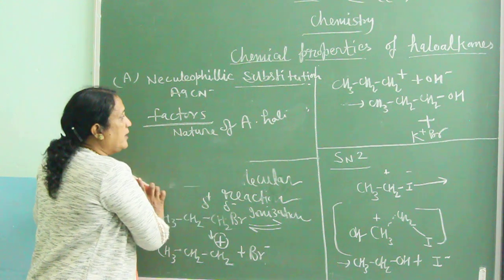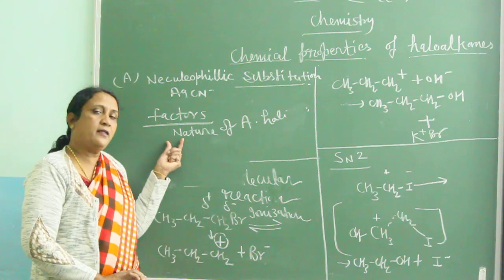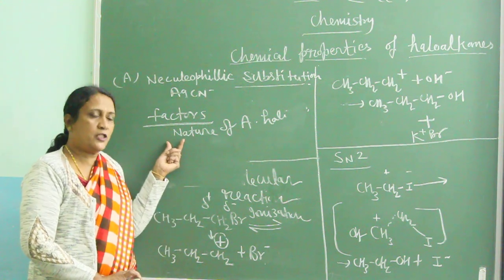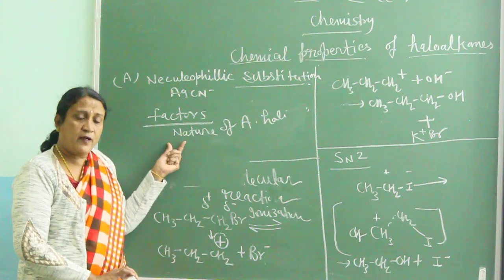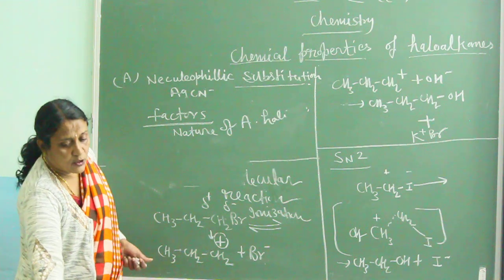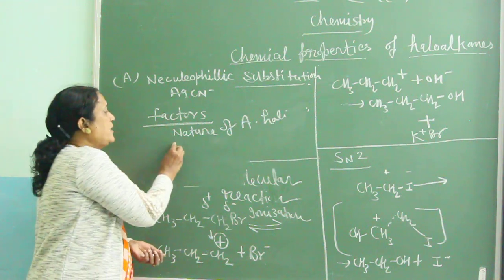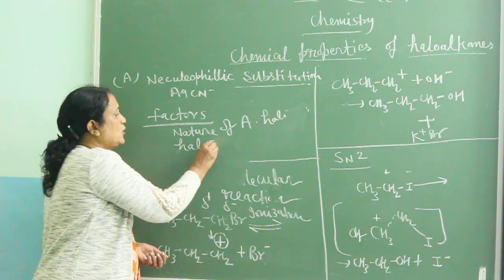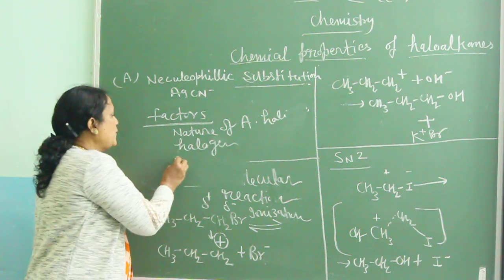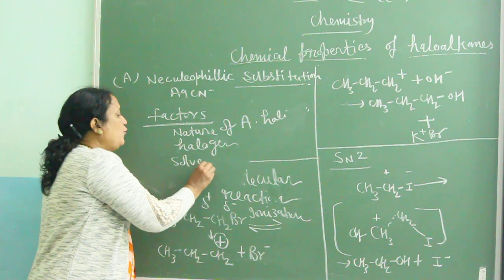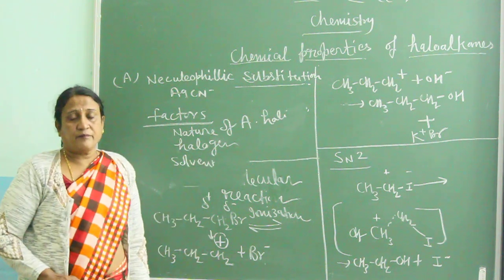So the first is the nature of the alkyl halide, whether primary, secondary or tertiary. The second factor is which halogen is attached to the compound. Third is the nature of the solvent, which solvent we are using.